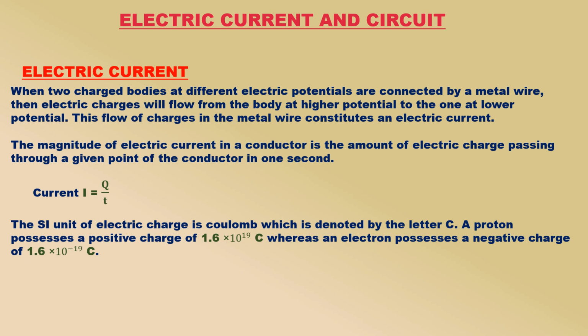The SI unit of electric charge is coulomb, which is denoted by the letter C. We can define this unit of charge as follows. 1 coulomb is that quantity of electric charge which exerts a force of 9 into 10 raised to the power 9 newtons on an equal charge placed at a distance of 1 meter from it. We now know that all matter contains positively charged particles called protons and negatively charged particles called electrons.